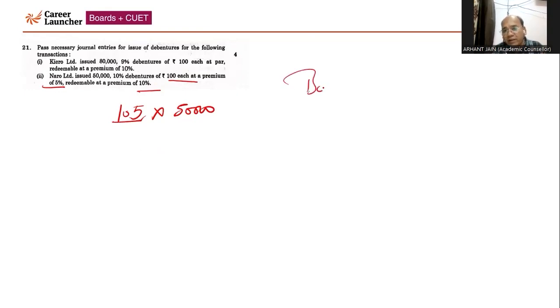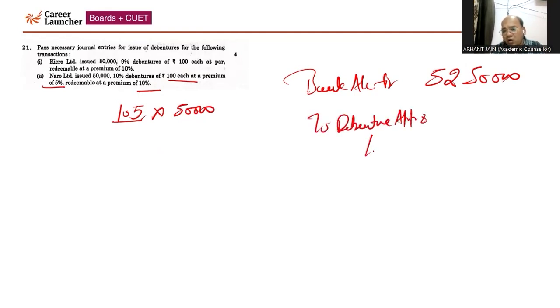So the first entry will be bank account debit 52 lakh 50,000, because 50,000 debentures multiplied by 100 is 50 lakhs, and 5% is 2 lakh 50,000. So bank account will be debited by 52 lakh 50,000 to debenture application and allotment account.